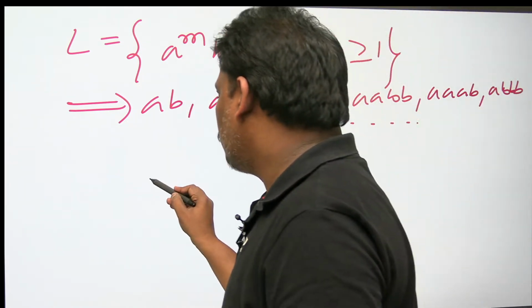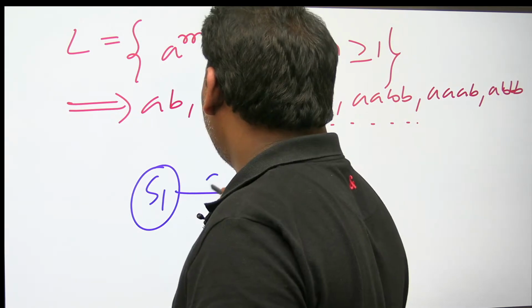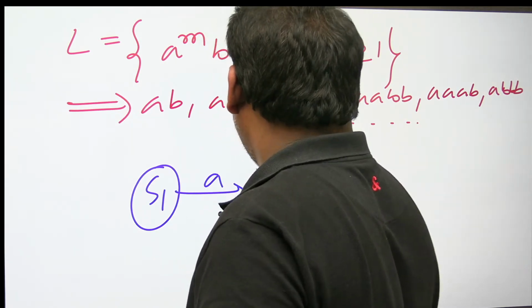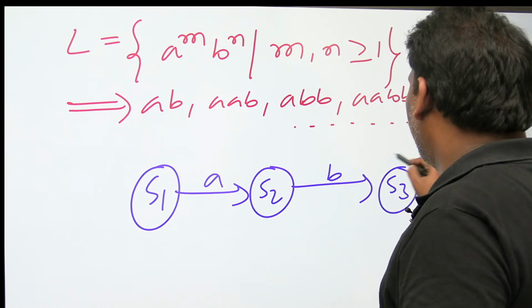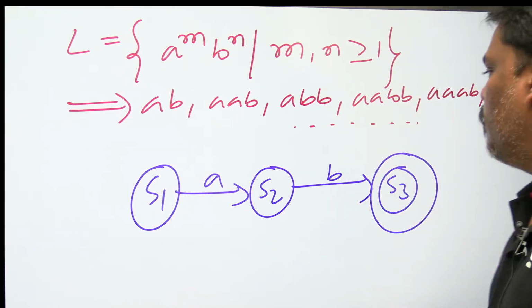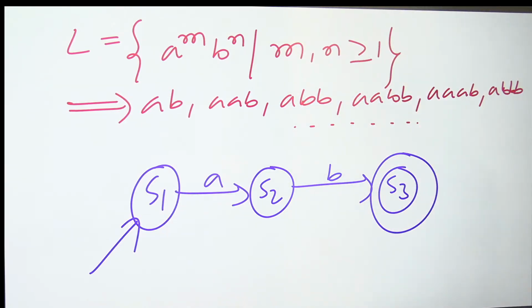Let's see once. On the S1 state, careful, a minimum of 1 A is required, going to S2. On the S2 state, when B comes, I will go to S3, which is final. First complete the minimal string from the starting state.